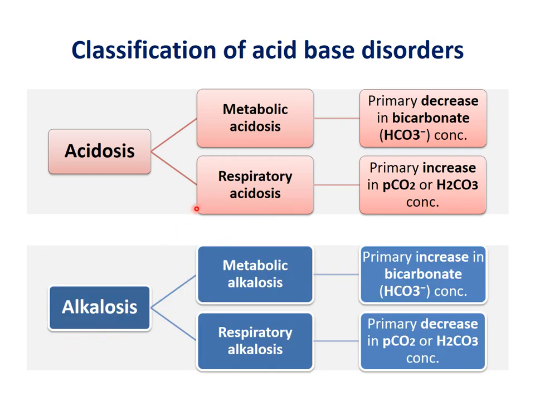Alkalosis, similar to acidosis, is again classified as metabolic alkalosis and respiratory alkalosis. Metabolic alkalosis is defined by a change in the metabolic product, that is bicarbonate. As it is alkalosis, there is an increase in the base, defined by bicarbonate concentration, so its level is increased. So a primary increase in the bicarbonate concentration leads to metabolic alkalosis.